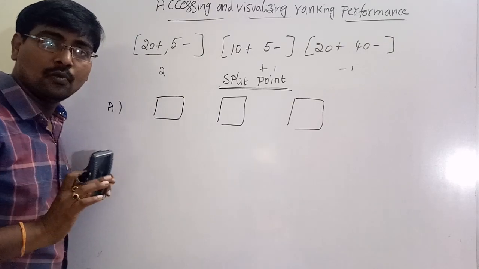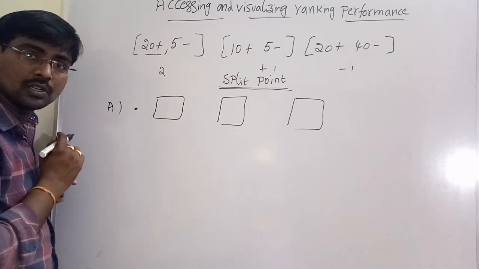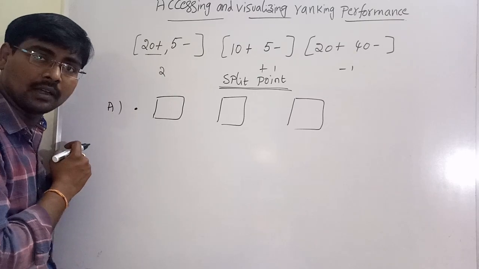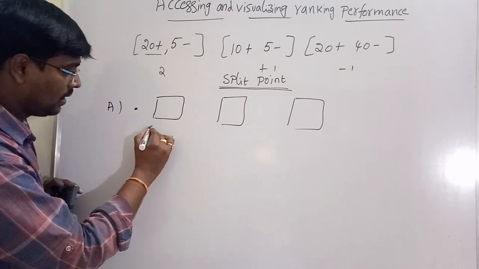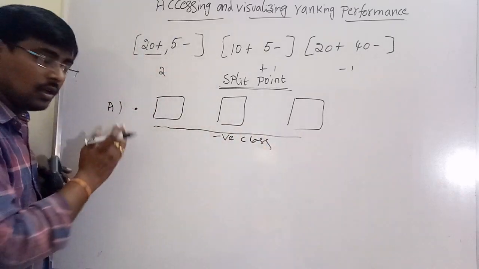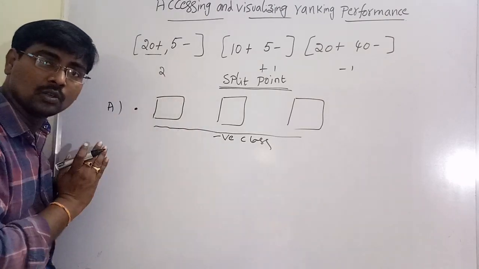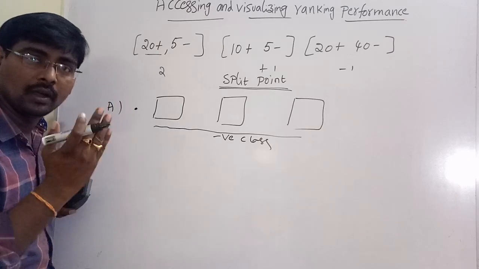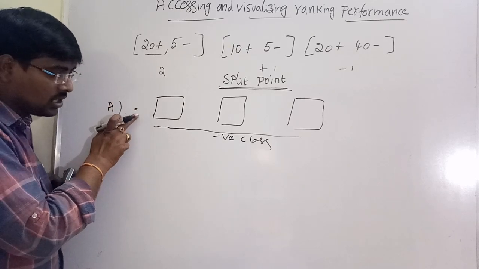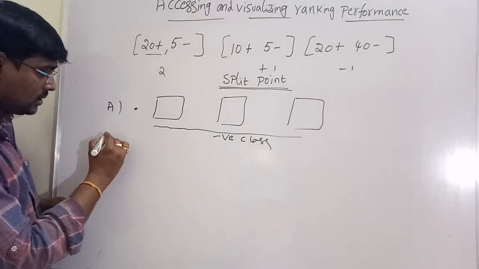Assume we have to select the split point at this position. If you are selecting the split point before the first segment, then all are considered as negative class. I am selecting the split point at some particular position. Before the split point, those are positive class. After the split point, those are considered as negative class. That is my concept. Suppose if I am selecting the split point at this position, before that there is no positive class. All 3 segments become negative class.